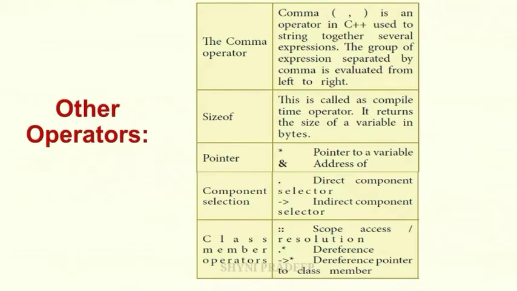Next, pointer operators. Asterisk: this operator is used to point to a variable, and the ampersand symbol is used to find the address of the variable. And next, component selection. This operator is the direct component selector. This is the indirect component selector. And next, class member operators. This is the scope resolution operator. This is the dereference operator, the dereference pointer to class member operator.